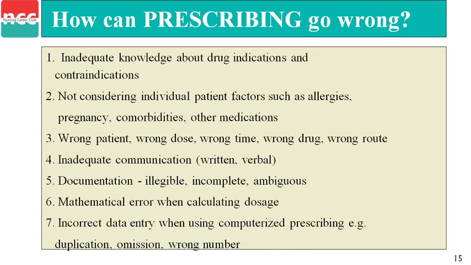Like for example, duplication, omission, wrong number. Duplication of any document. Omission means left out information, not correct information, not complete information that is given. Next, wrong number: the number we have written is not correct.